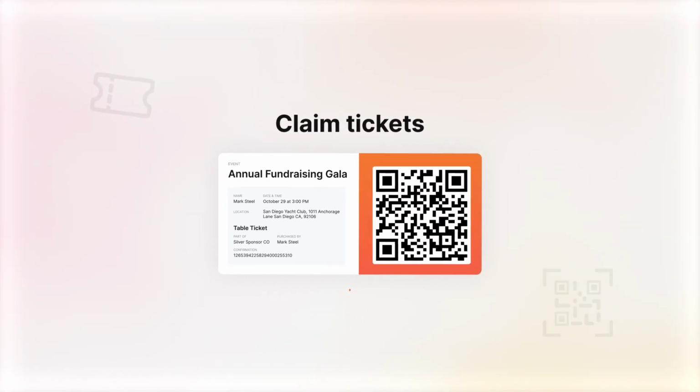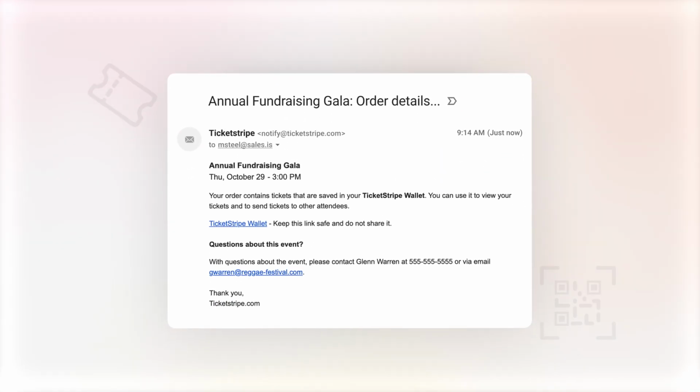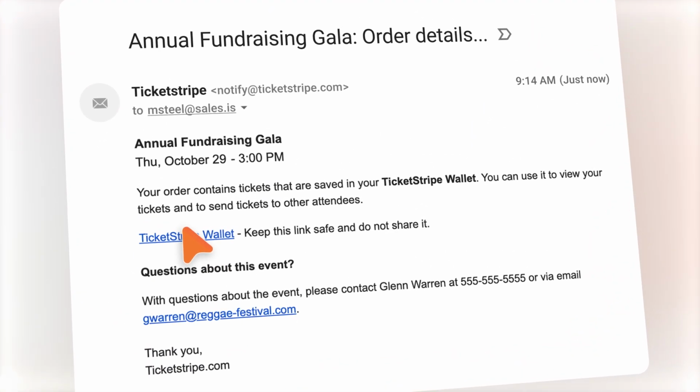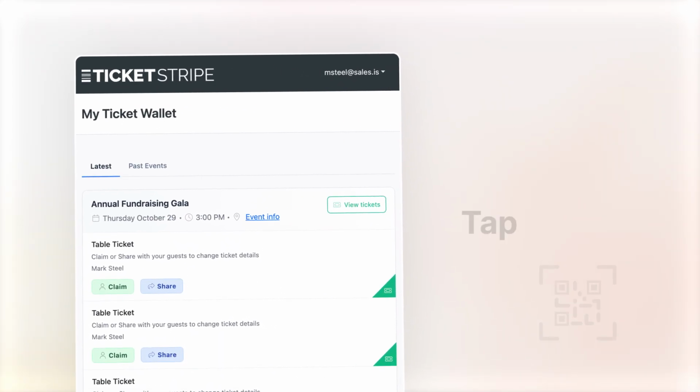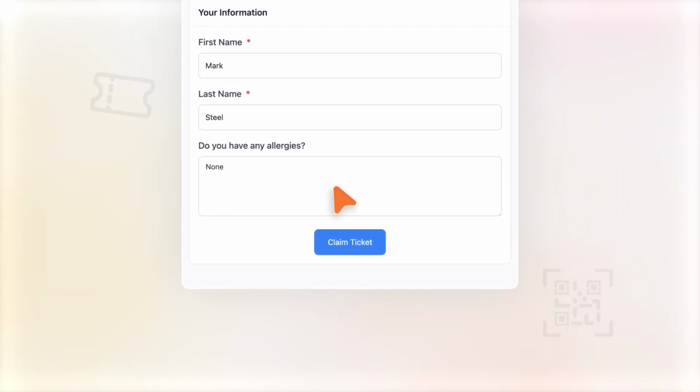Want to claim tickets for yourself and share tickets with others? Click on the Ticket Wallet link from your Ticketstripe email confirmation. Find your ticket, tap Claim, enter your information, and claim your ticket.